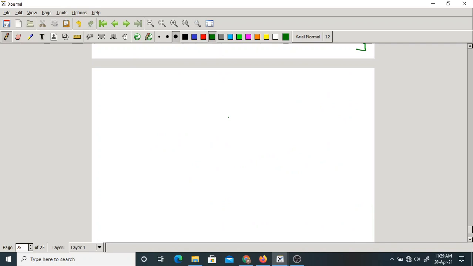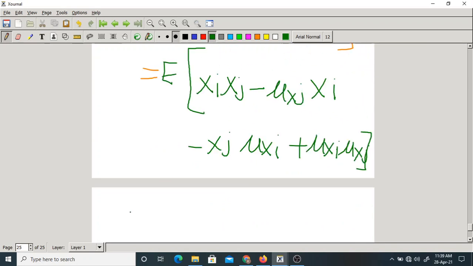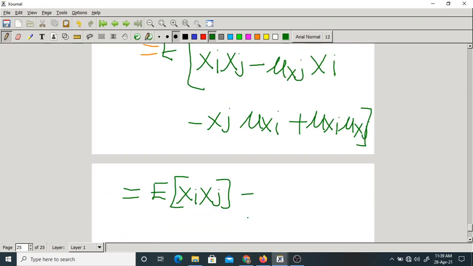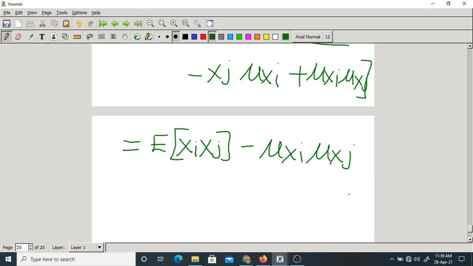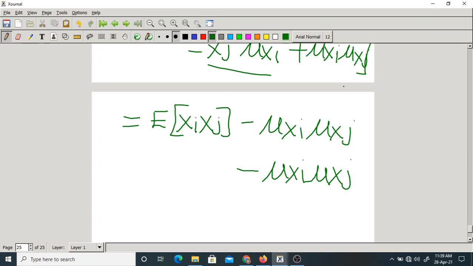Please be careful. Taking the expectation inside the brackets, you get expectation of xi xj minus mu xi mu xj, minus mu xi mu xj, and since this is a constant, plus mu xi mu xj.